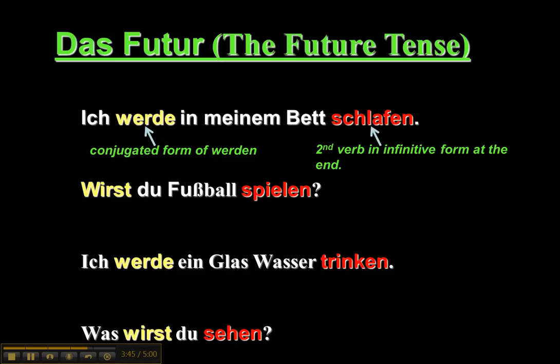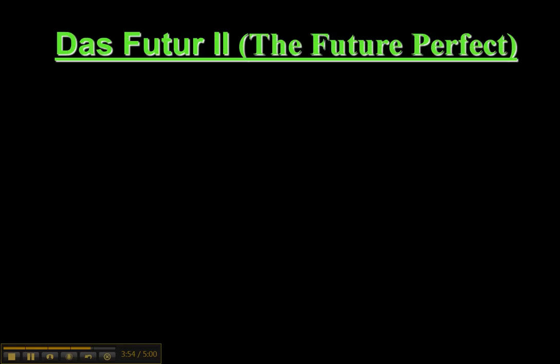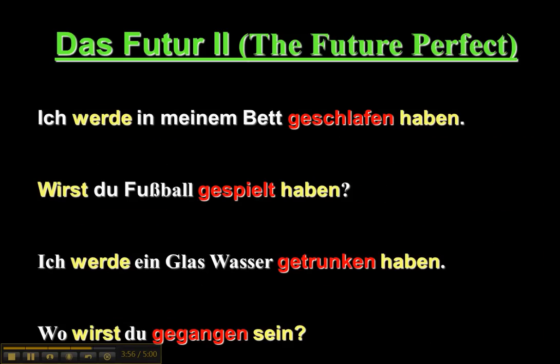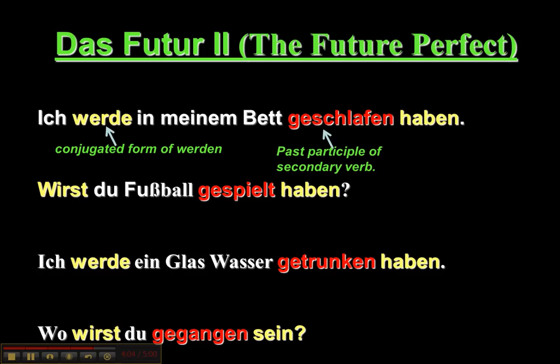Ich werde in meinem Bett schlafen. Wirst du Fußball spielen? Ich werde ein Glas Wasser trinken. Was wirst du sehen? And finally, das Futur 2, or the future perfect as we call it in English. This is indicated by a conjugated form of the verb werden, a past participle of the secondary verb, and then the helping verb or auxiliary verb at the end in its infinitive form. This can be haben or sein.